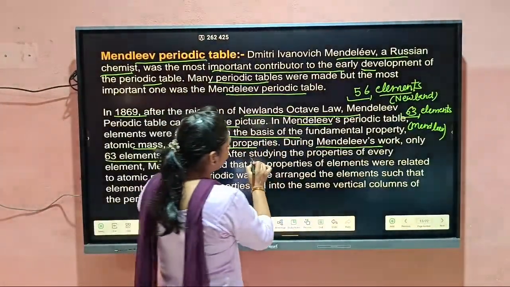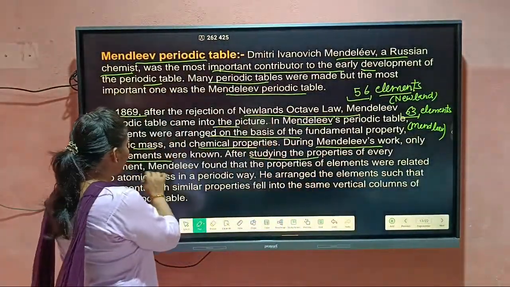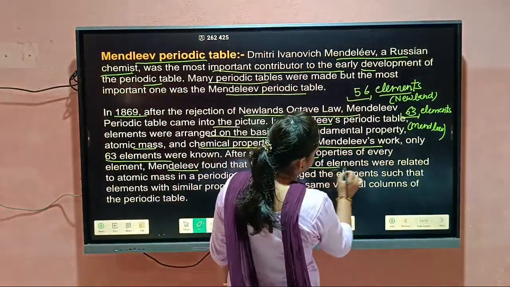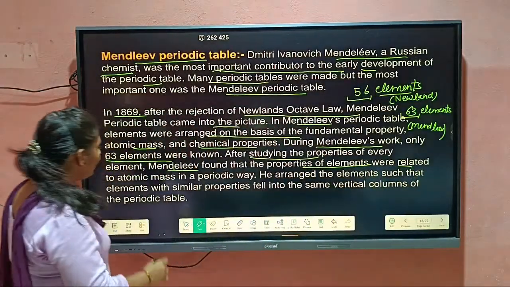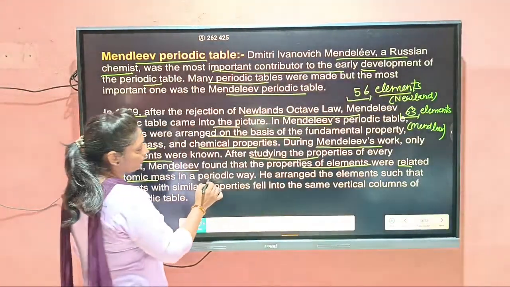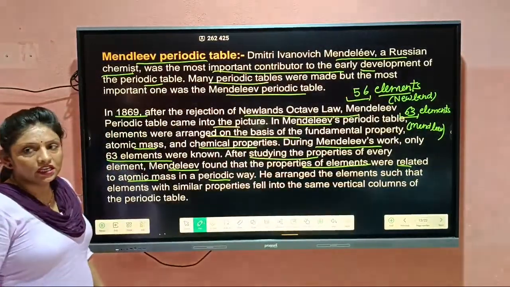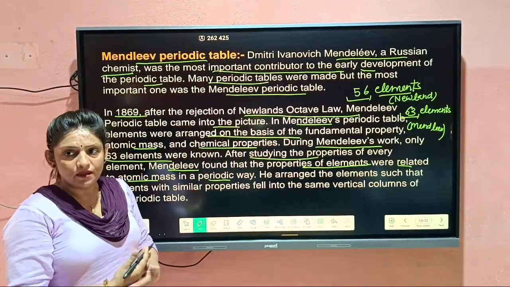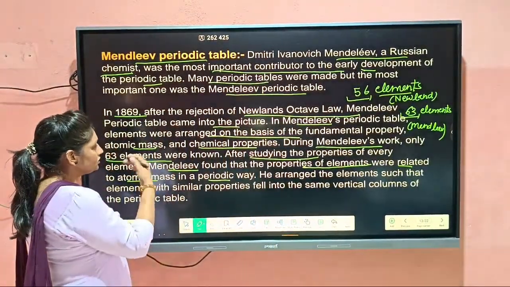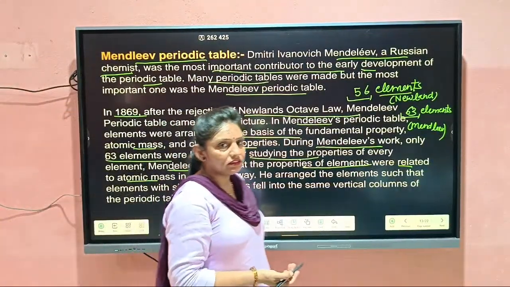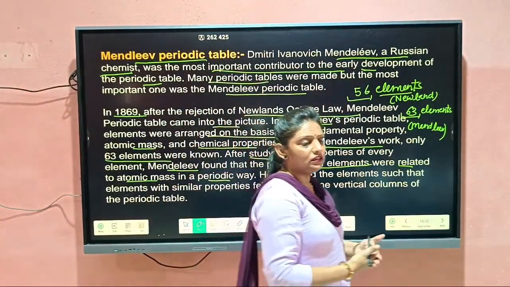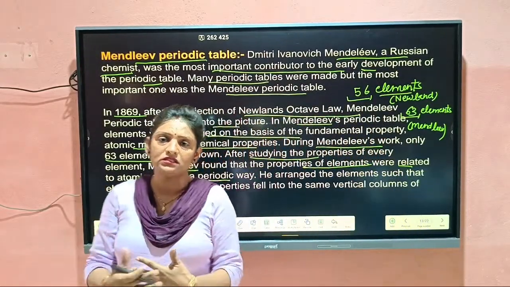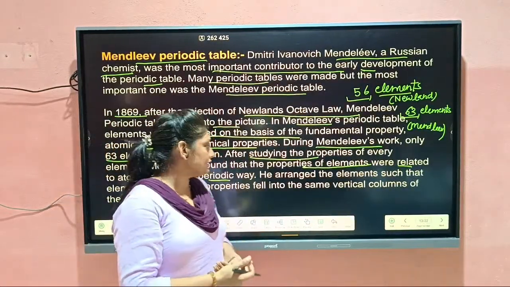After studying the properties of every element, Mendeleev found that the properties of elements were related to atomic mass in a periodic way. Means he studied the compounds, sorry, not compounds, elements. Mendeleev studied these 63 elements and their properties, and then arranged the elements in order of their atomic mass.